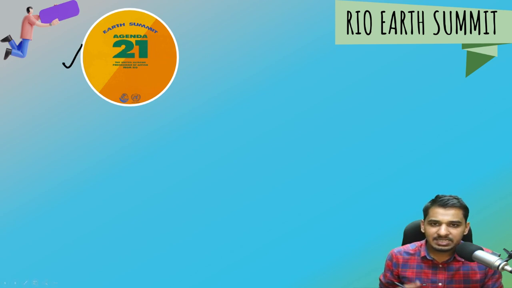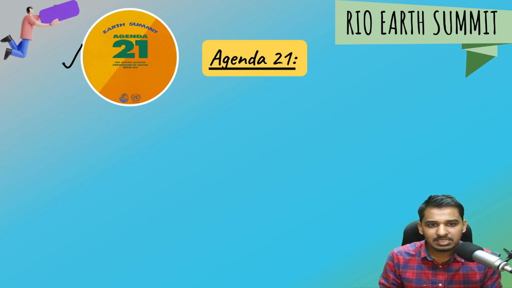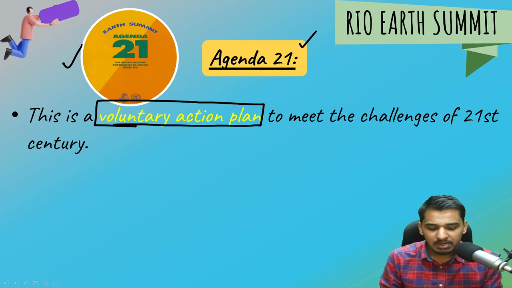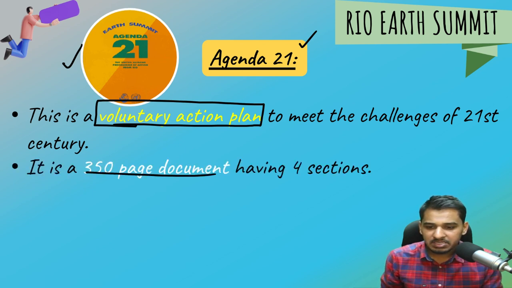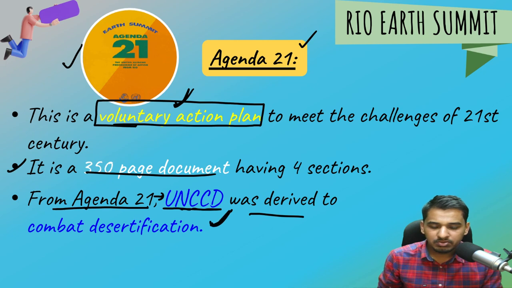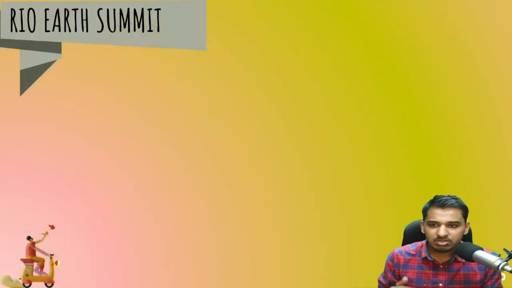This talks about the agenda for the 21st century, how to save the environment in the 21st century, and hence it is known as Agenda 21. This is a voluntary action plan. So please remember this, that it is not binding. It is voluntary. It is not binding on any party. Okay, it has 350 pages. Not as important, but you should know that this is voluntary. From Agenda 21, the United Nations Convention to Combat Desertification, that is UNCCD, was derived. Okay, and this is very important. Now let us see about this UNCCD.